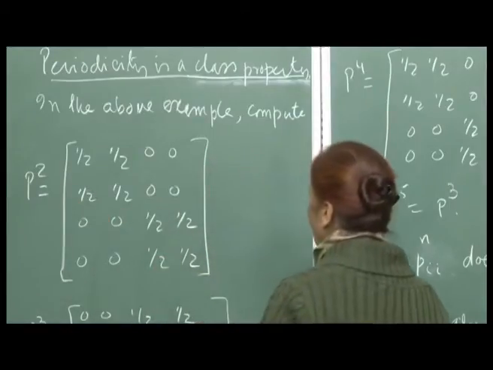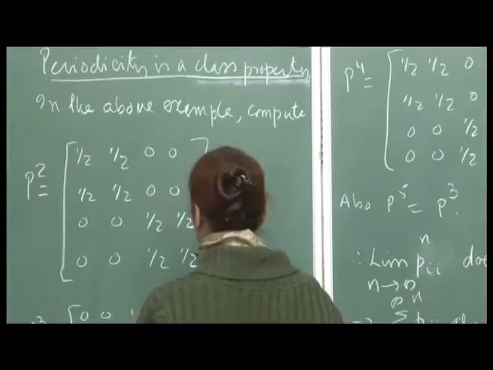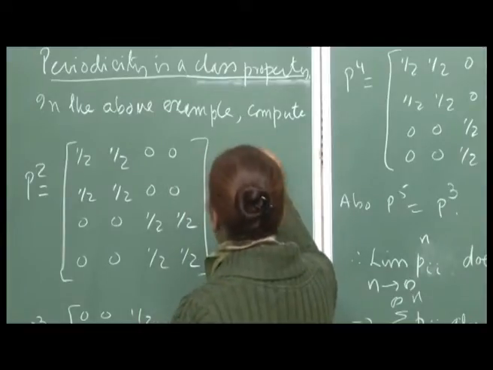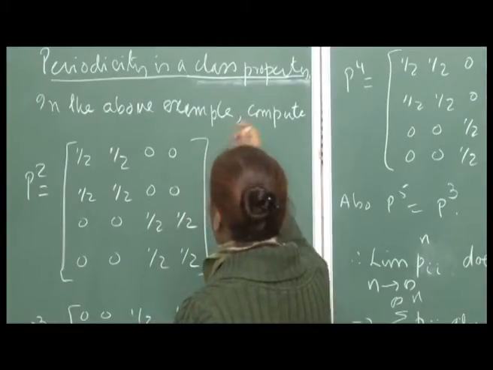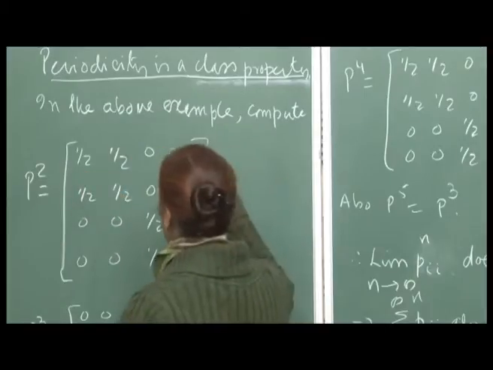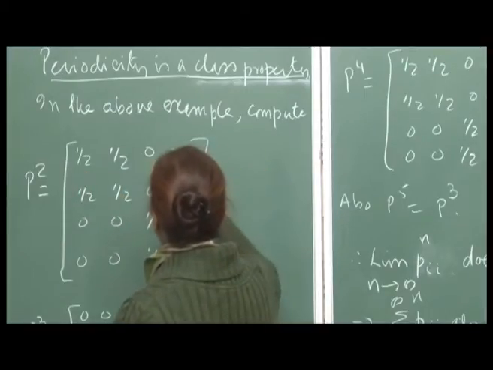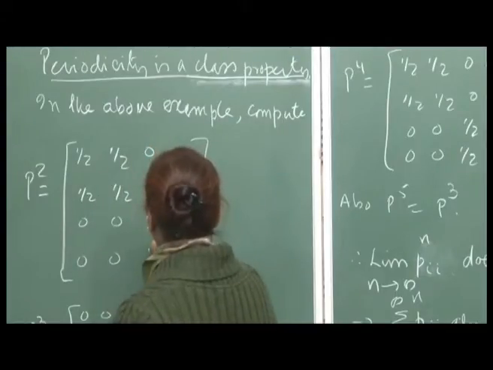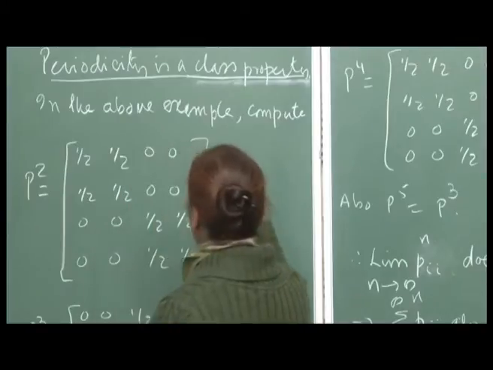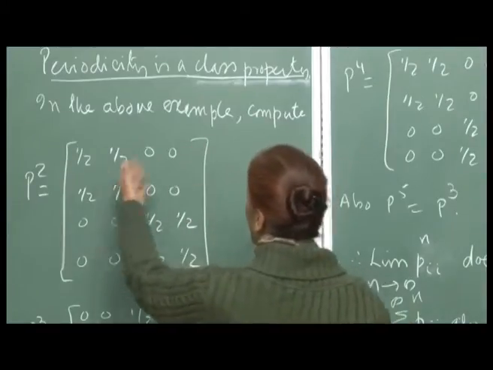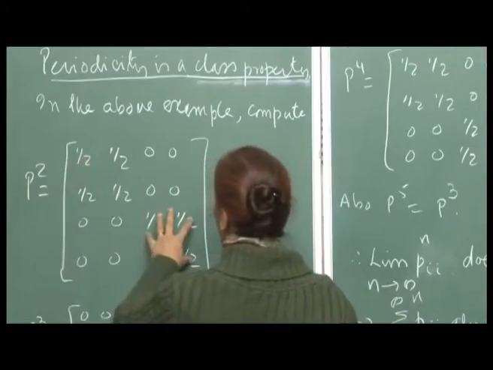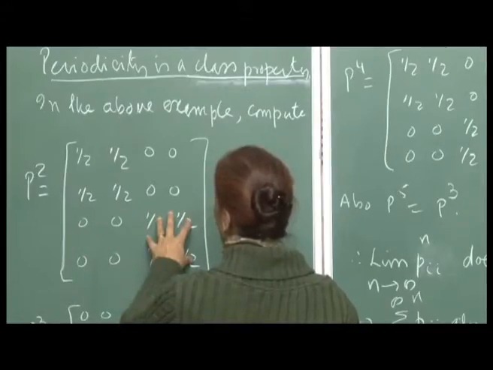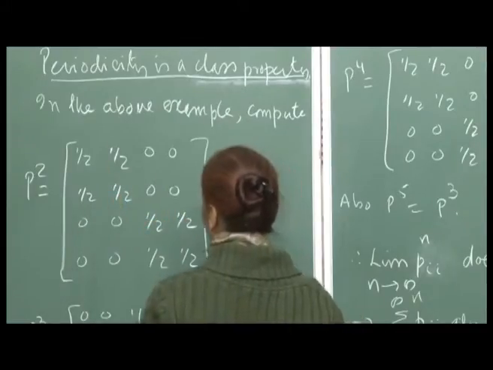So, your P was, as we wrote down last time, that 1 is going to 3 or 4. There were numbers here, 1 by 3, 2 by 3 and so on. So, you had positive numbers here and these were zeros, and now when you take P squared, the non-zero numbers shift here and the non-zero numbers from here shift here, and each entry becomes half.